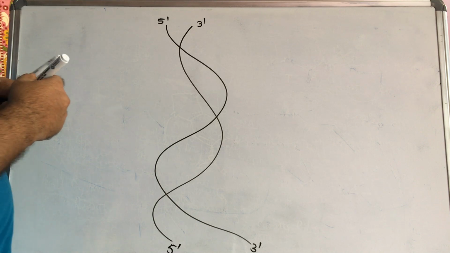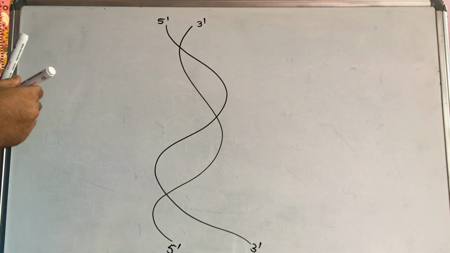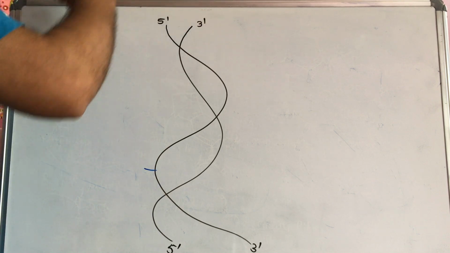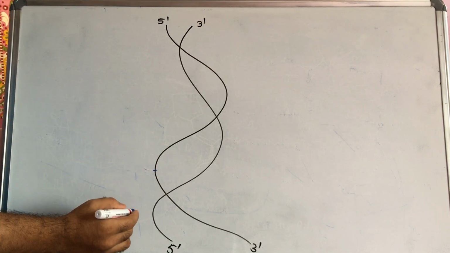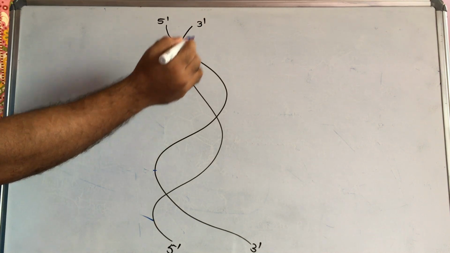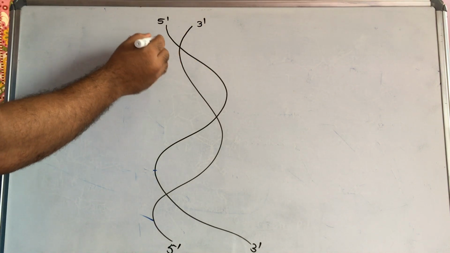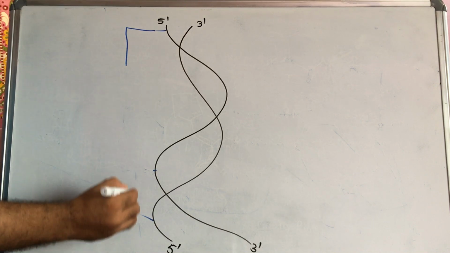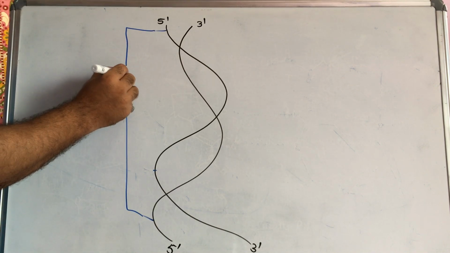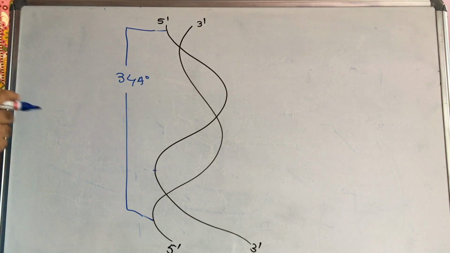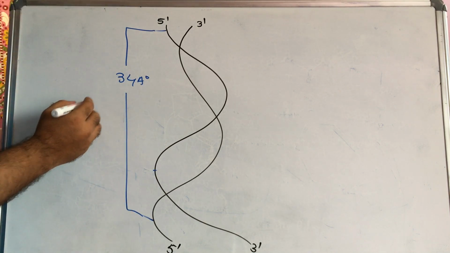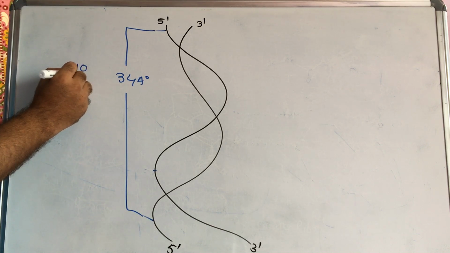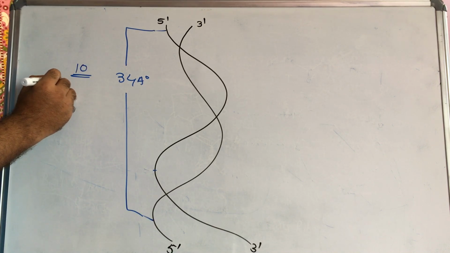Now consider each turn of a nucleotide chain, from here to here. Each turn has nearly 34 angstrom distance. In this 34 angstrom, how many nitrogen bases are present? Nearly 10 nitrogen bases, meaning nearly 10 nucleotides.